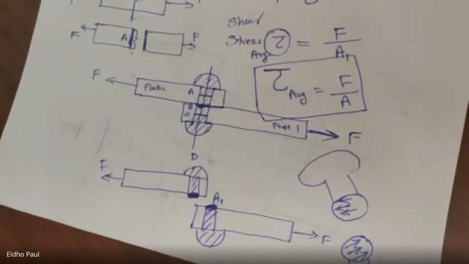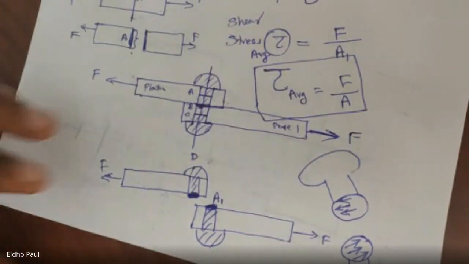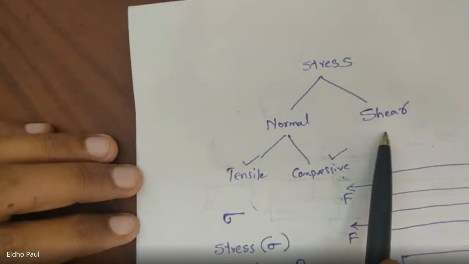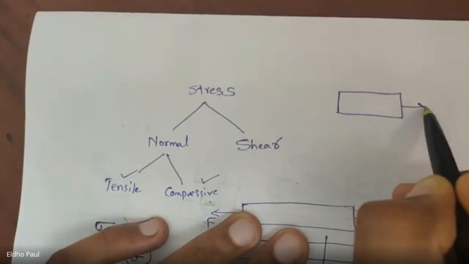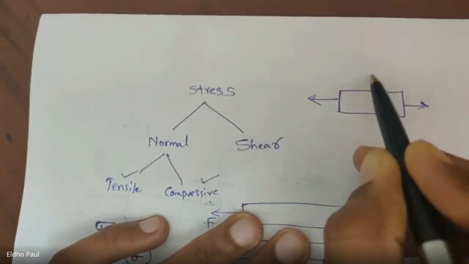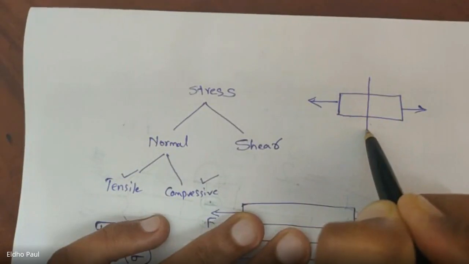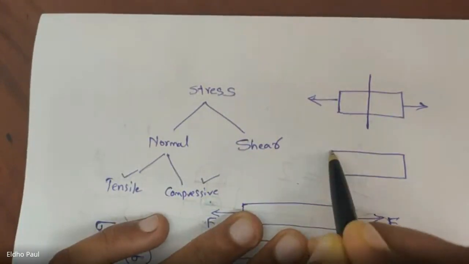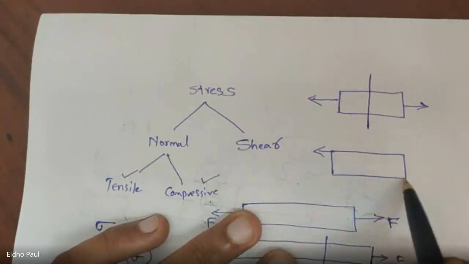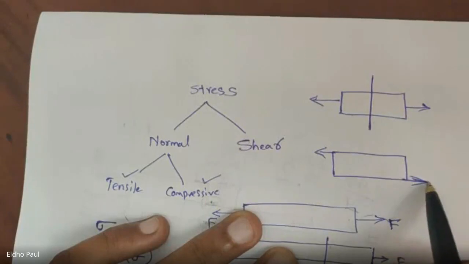So that is the second type of stress, that is called shear stress. For these MOS classes, you may have heard about normal stress and shear stress. Keep this in mind. Normal stress acts normal to the cross section, and the resisting cross section will be this cross section. And if a body is subjected to shear force, the resisting cross section will be this one.